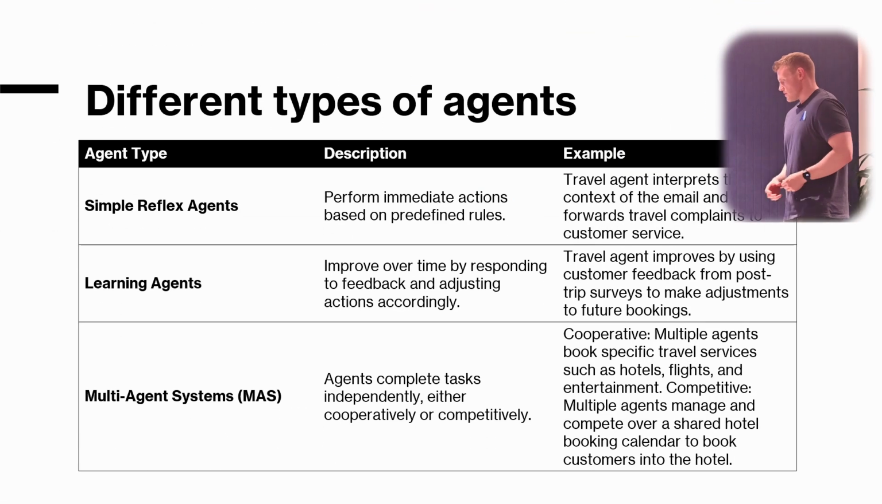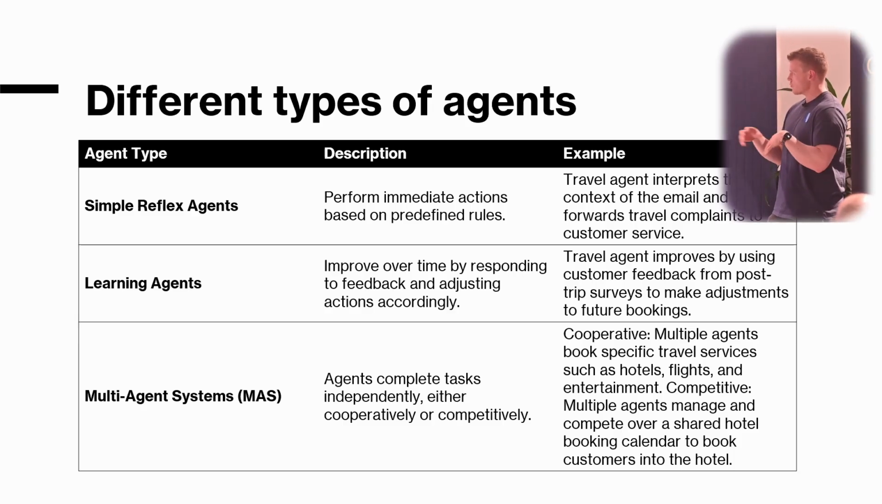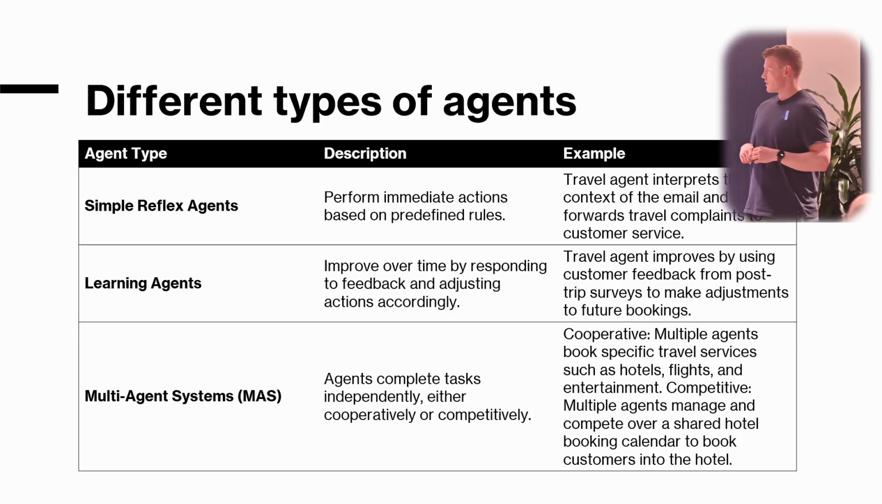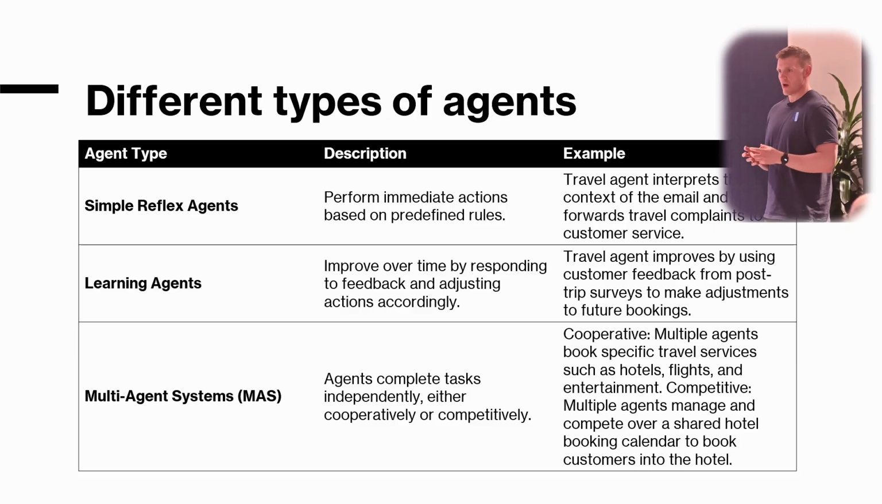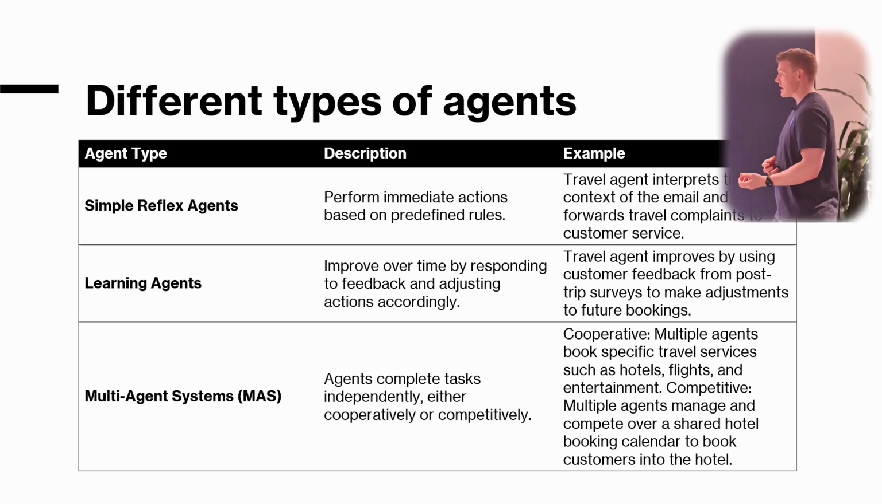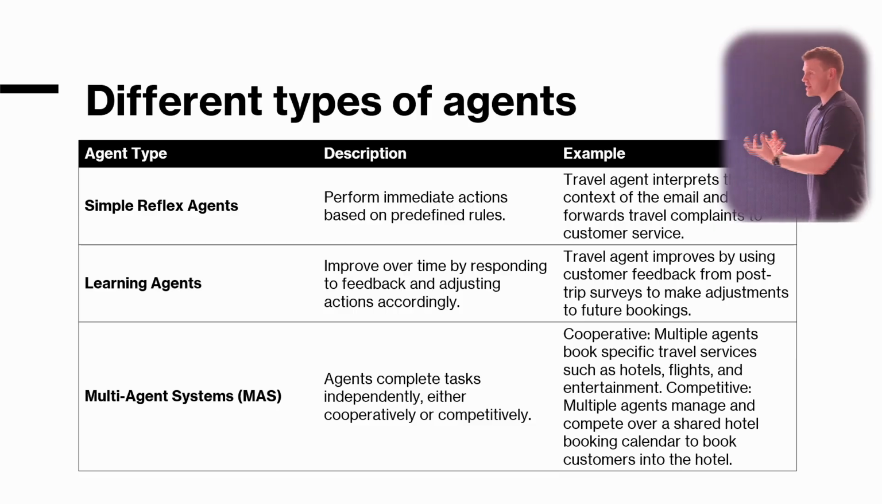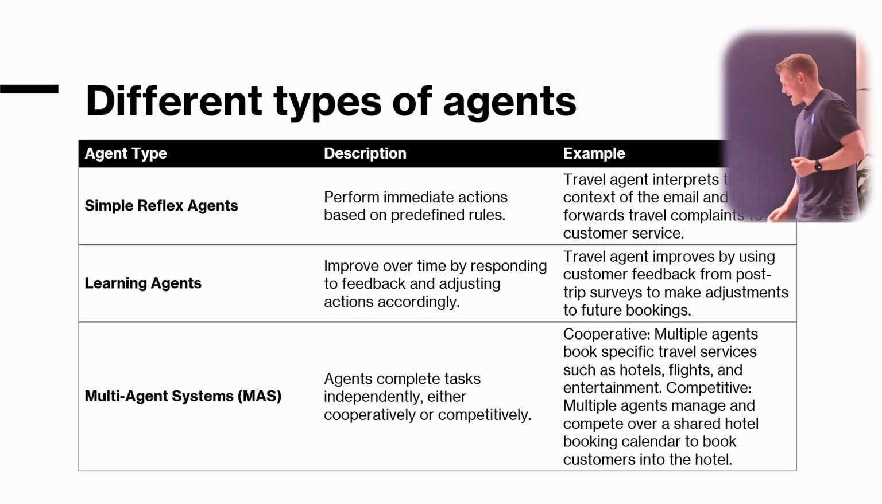And there are various different use cases and different types of agents as well. We have what we call simple reflex agents, which perform immediate actions based on some predefined rules, right up to multi-agent systems where you'll have multiple agents working within a system of agents. They all complete tasks independently, either cooperating with each other or trying to compete with each other to achieve the best outcome, and then that outcome is presented back to you, the user, as the desired outcome.